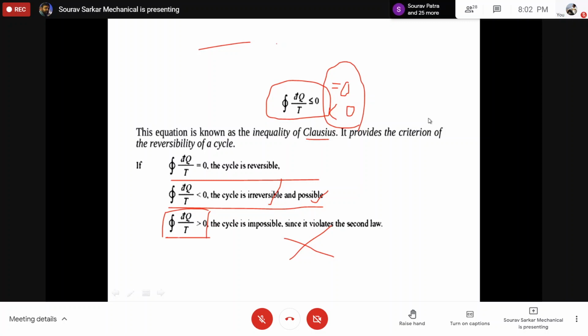So this will give you the criteria that if your dq by t is greater than 0, it is not possible. So this is the next part. Any doubt up to this much? Okay.